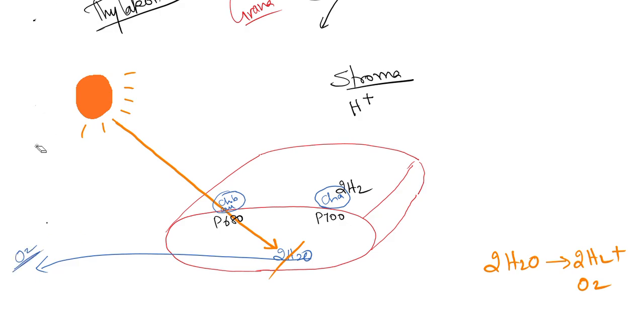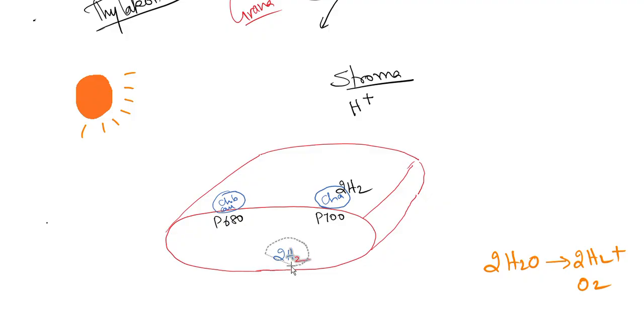So I'll erase that oxygen now. Hope I can erase these lines also. So what is remaining? 2H2 is remaining. This 2H2 will be taken by accessory pigments called chlorophyll B, carotenoid and xanthophyll.